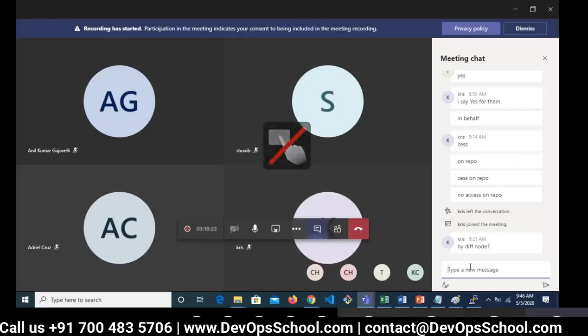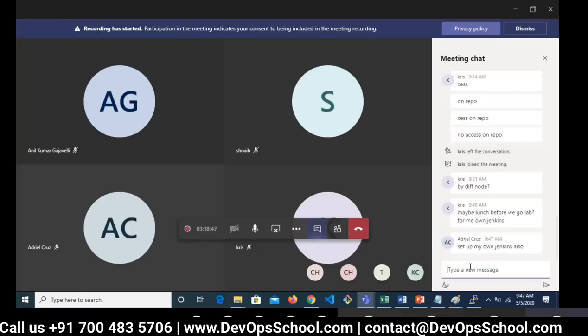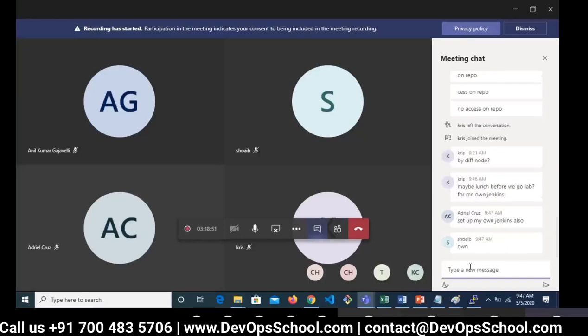Let me ask you a question. How many of you want to use my Jenkins? Please say yes or no. Okay, Chris will go for own Jenkins. What about the others? Set up my own Jenkins also. So Adriel also goes for their own.